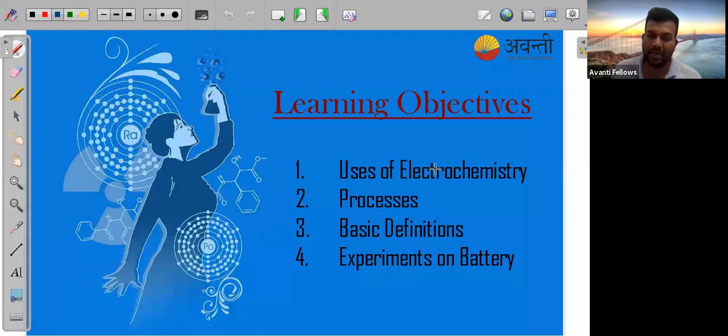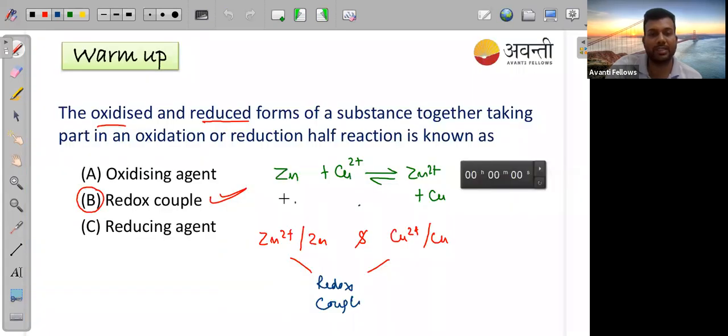Okay, so we'll start with today's learning objective, and we'll start with the application. What is the use of electrochemistry? We'll discuss that first. Then after that, we will discuss processes. What are the different types of processes there are? Then we'll discuss the basic definitions. What are the basic definitions for this electrochemistry? And we'll do an experiment on battery, because that is important. How actually a battery is formed, we'll discuss that.